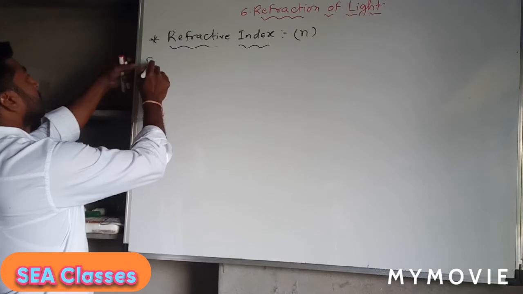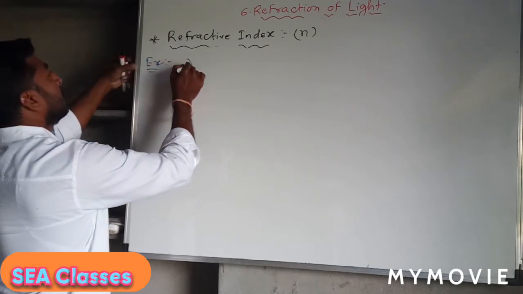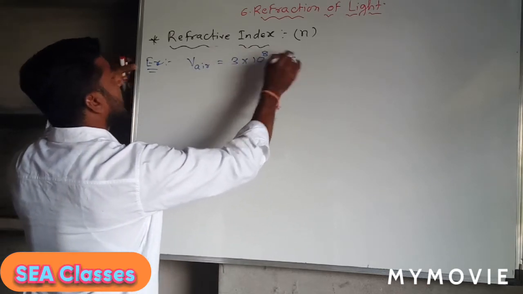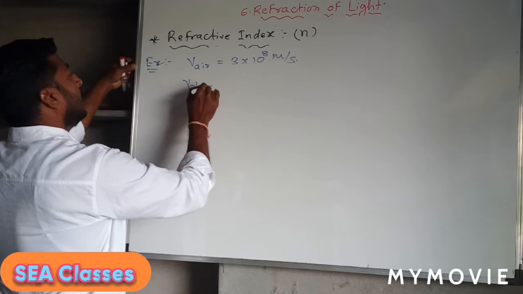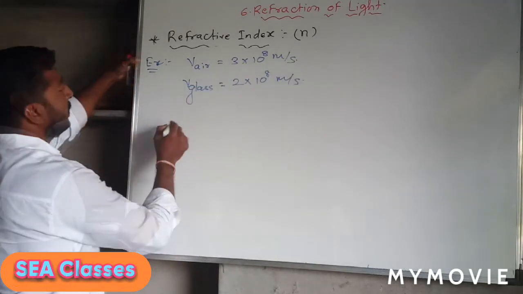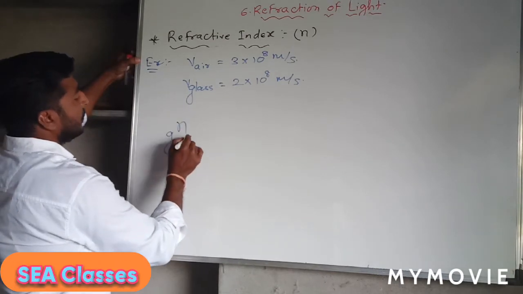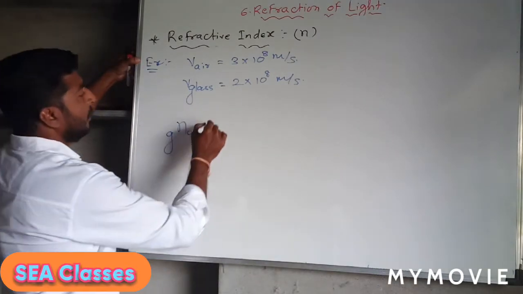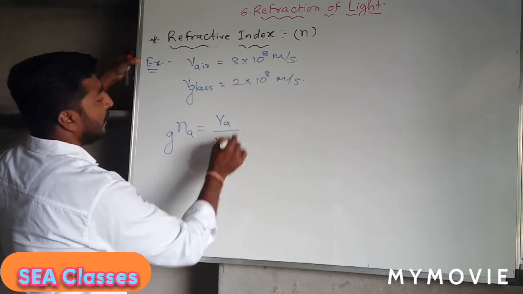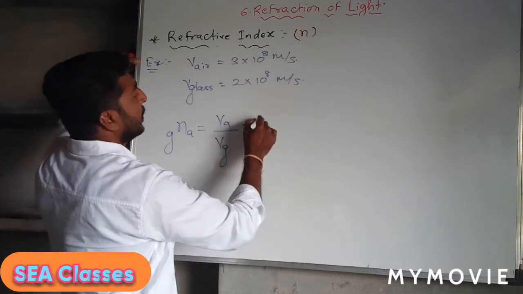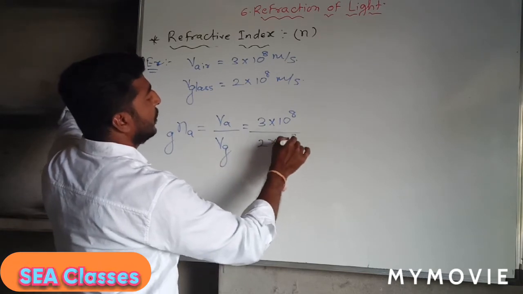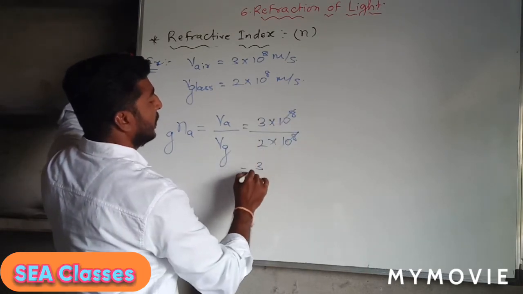Now we will take another example to understand this. The velocity of light in air is 3 into 10 raised to 8 meter per second, and the velocity of light in glass is 2 into 10 raised to 8 meter per second. So the refractive index of glass with respect to air will be the velocity of light in air divided by the velocity of light in glass. The velocity in air is 3 into 10 raised to 8 upon the velocity of light in glass, 2 into 10 raised to 8. The 10 raised to 8 cancel, so it is 3 upon 2, which is equal to 1.5.